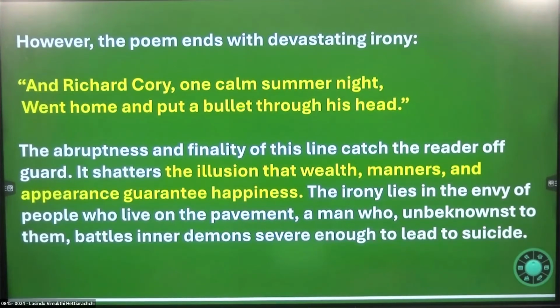The irony lies in the envy of people who live on the pavement, a man who, unbeknownst to them, battles inner demons severe enough to lead to suicide. So these inner demons are not identified by the people who live on the pavement. That is the tragedy. Sometimes we also don't understand that. Sometimes by looking at a celebrity, we may think that he or she does not have any problems in his or her life. He or she may be having an ideal life.